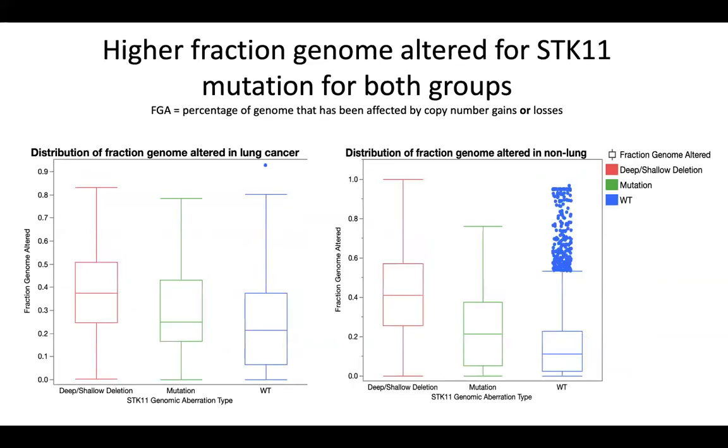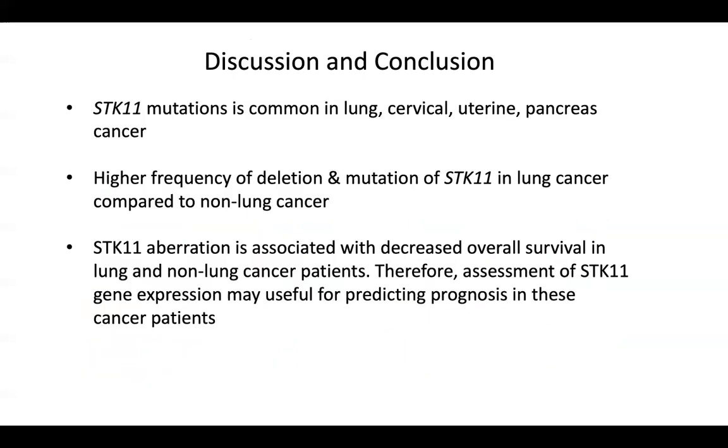Then we looked at the fraction genome altered, which indicates that higher numbers have more overall alterations in the genome. In both lung and non-lung cancer, we found that STK11 gene deletion and STK11 mutation had higher fraction genome altered than wild type, suggesting that this STK11 gene may be relevant as a marker for overall genome alteration.